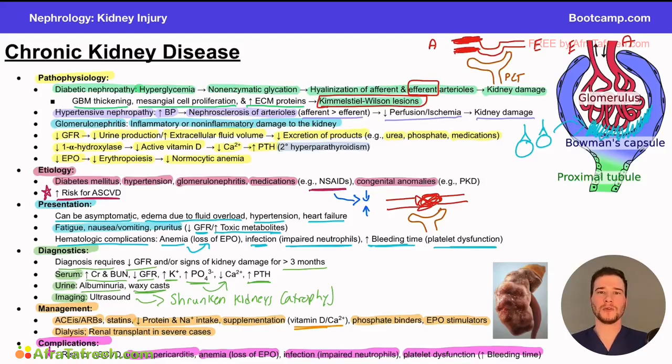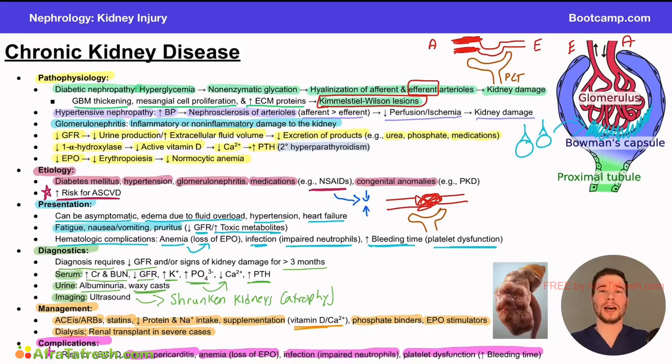So just a quick summary for this very long, very dense video. Pathophysiology here. The key that I want you to take from the pathophysiology is that no matter what's going on, diabetic, hypertensive, glomerulonephritis, we're damaging the kidney and we're decreasing the GFR. Decreasing GFR explains a lot of the findings that we have thereafter. We're also seeing damage to other things that the kidney does. So we're decreasing our 1-alpha hydroxylase and our EPO. So the kidney does more than just filter substances.